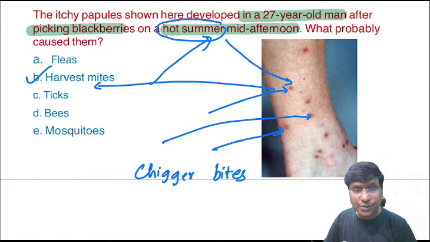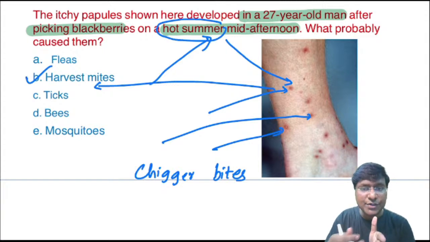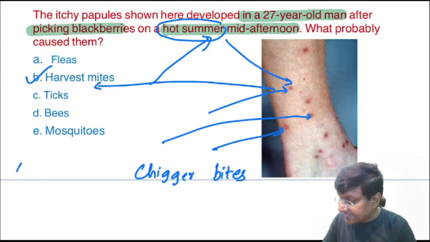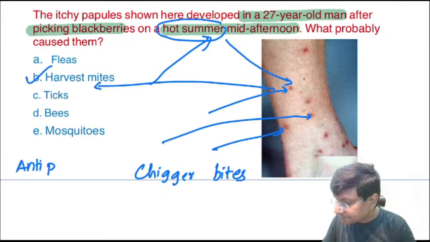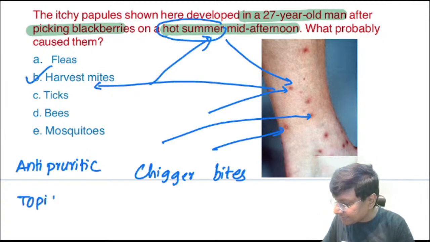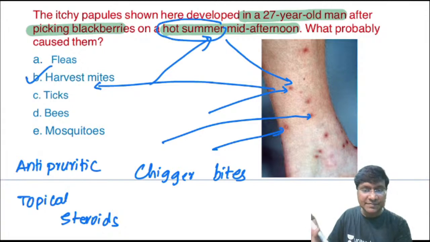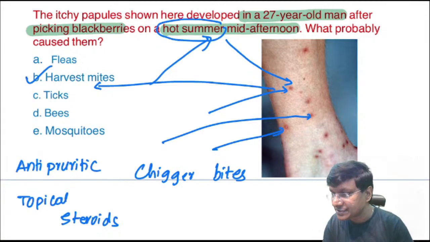These bites have severe itching. So how can you treat that particular severe itching or pruritic lesions? You need to give anti-pruritic therapy, then topical steroids. So these are the treatment options for the chigger bites.